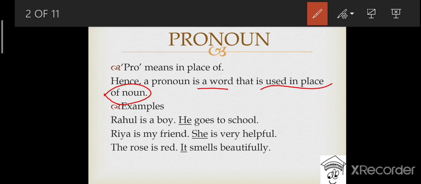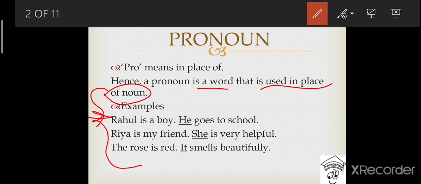Okay? So a pronoun is a word that is used in place of a noun or in place of a naming word to avoid the repetition of the same noun. Let's have a look at the examples of pronoun.